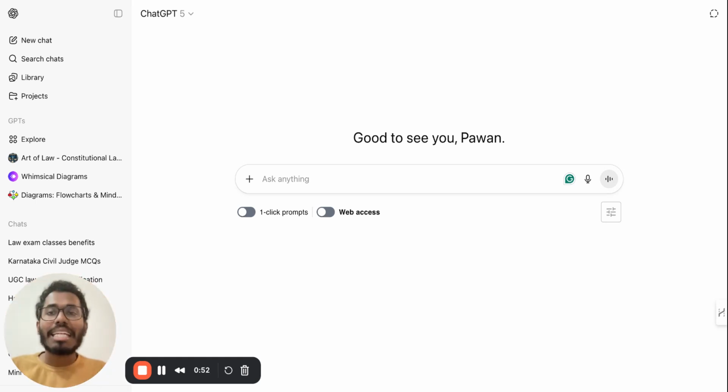Because CLAT UG is a very crucial exam. For example, using AI provides you a good amount of leverage, because AI is fed with a lot of information, all kinds of information. I wouldn't have suggested you to use AI 6 months back, but now as ChatGPT has become more advanced, using the right tools can really help you crack the exam because it has a lot of information and data for the same.